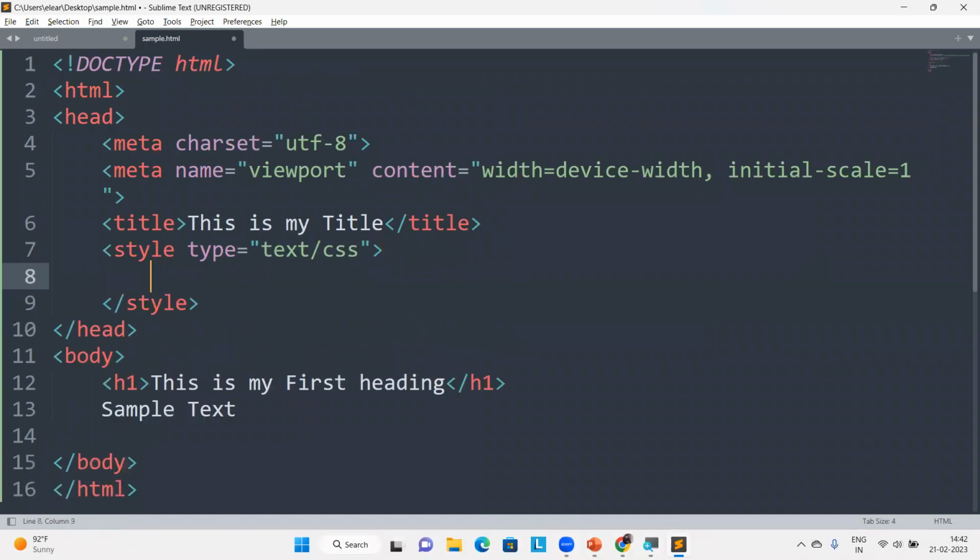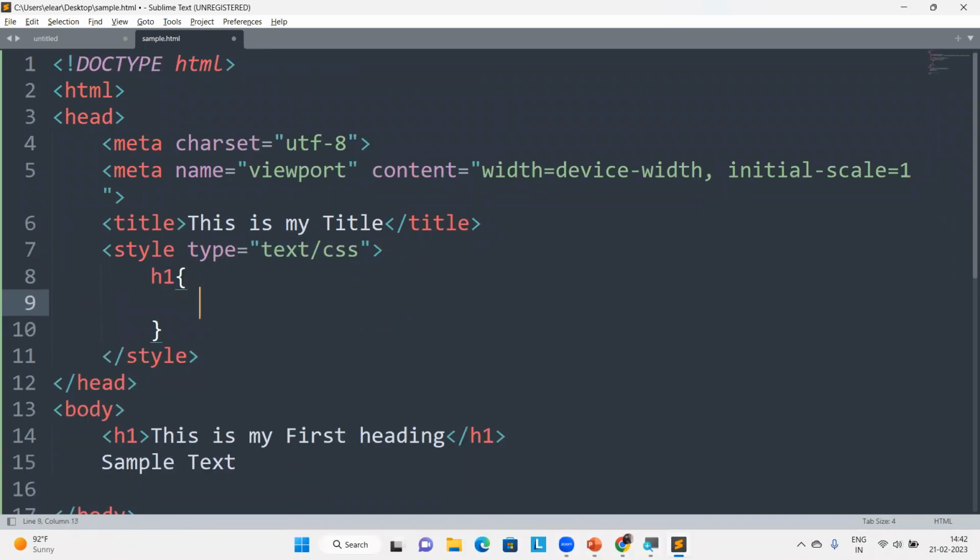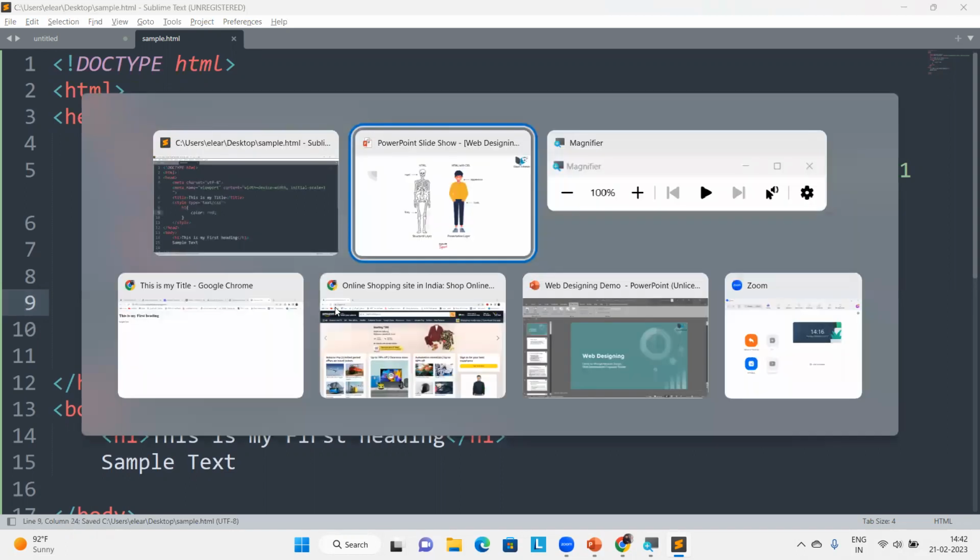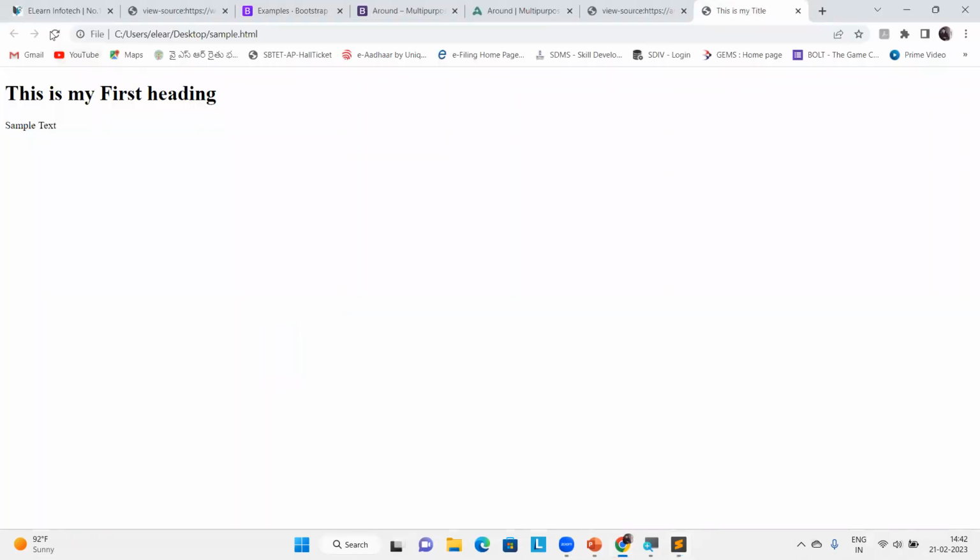I'm simply writing for my H1, right? There is a tag I wrote as H1, right? I just want to give it the color red. Okay, this is the property and this is the value I have to apply for my element or tag. I'm just checking. Okay, don't worry. You're also able to learn everything. It's easy. There you go. Cool. You have also written the CSS code.